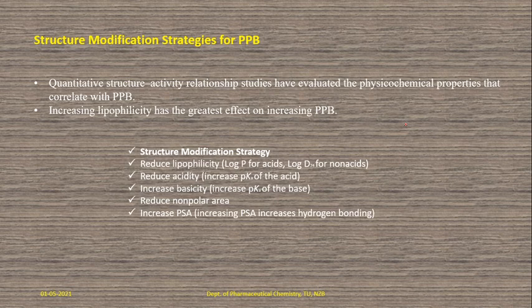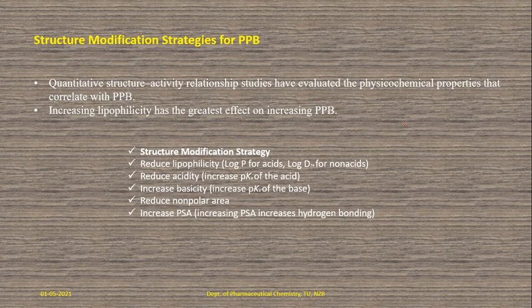In this structure modification strategy, the first one is to reduce lipophilicity. Don't increase lipophilicity, because if you increase lipophilicity, then the binding increases. So reduce the lipophilicity up to log D7.4 for non-acids and log P for acids, up to the maximum level.